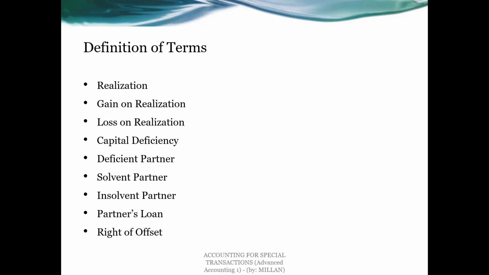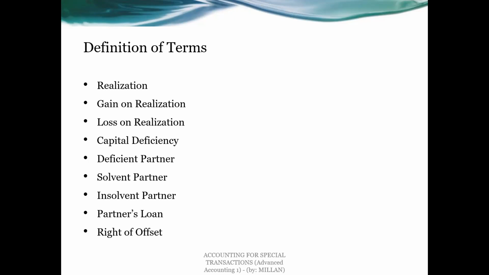For example, if partner A has a capital credit balance of 30,000 and his share of the realization loss is 33,000, since his share of the realization loss is bigger than his capital credit, he has developed a capital deficiency in the amount of 3,000, or his account develops a debit balance. You call it capital deficiency.